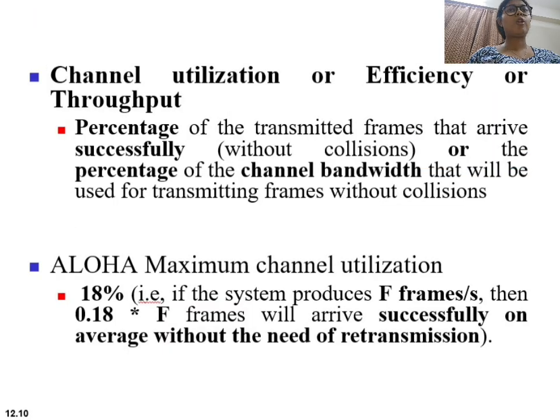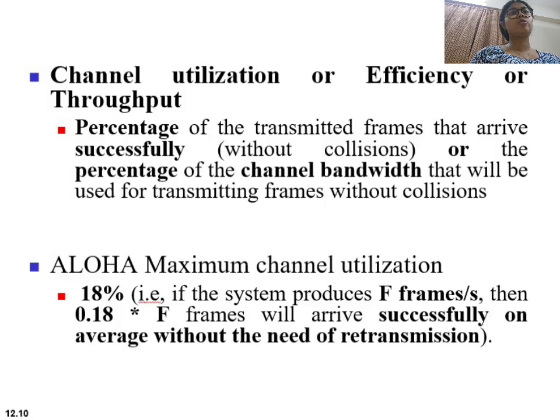Now let us discuss the efficiency of pure ALOHA. To measure the performance of ALOHA, we calculate the throughput or efficiency. Throughput means the percentage of the transmitted frames that arrive successfully without any collision. For pure ALOHA, the throughput formula is S = G × e^(-2G), where G is the average number of frames generated and S is the throughput.